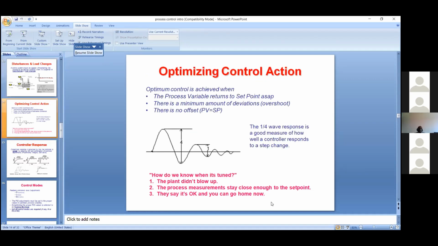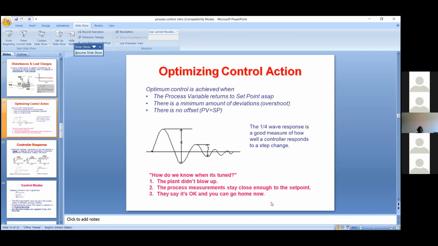So how to optimize the control action? Optimum control is achieved when the PV, that is the process variable, returns to the set point as early as possible, with a minimum amount of deviation, that is called overshoot. Whenever any disturbance occurs, the PV may go high or go low, but it should be within a very minimum, that is called quarter wave response.